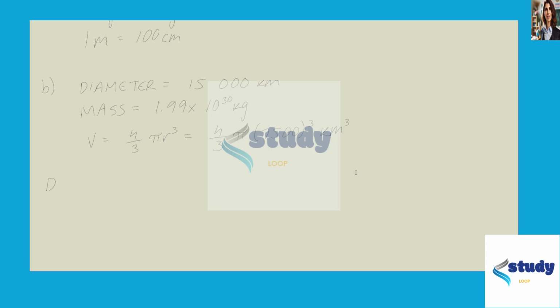So then to find the density, that's mass over volume, so we have 1.99 times 10 to the power of 30 kilograms over 4/3 pi times 7,500 cubed. And since the problem doesn't specify what units we need to convert to, I'll leave it as kilograms over kilometers cubed. And this is equal to approximately 1.13 times 10 to the 18th kilograms per kilometers cubed.